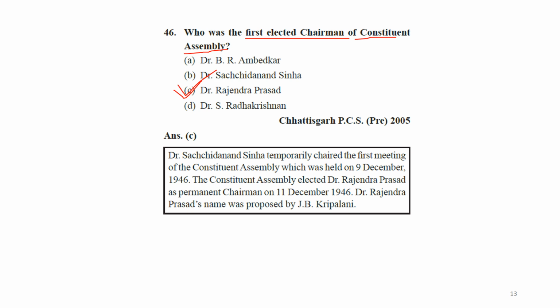Dr. Sachchidananda Sinha temporarily chaired the first meeting of the Constituent Assembly, which was held on 9 December 1946. The Constituent Assembly elected Dr. Rajendra Prasad as permanent chairman on 11 December 1946. Dr. Rajendra Prasad's name was proposed by J.B. Kripalani. Okay, so the answer is C.